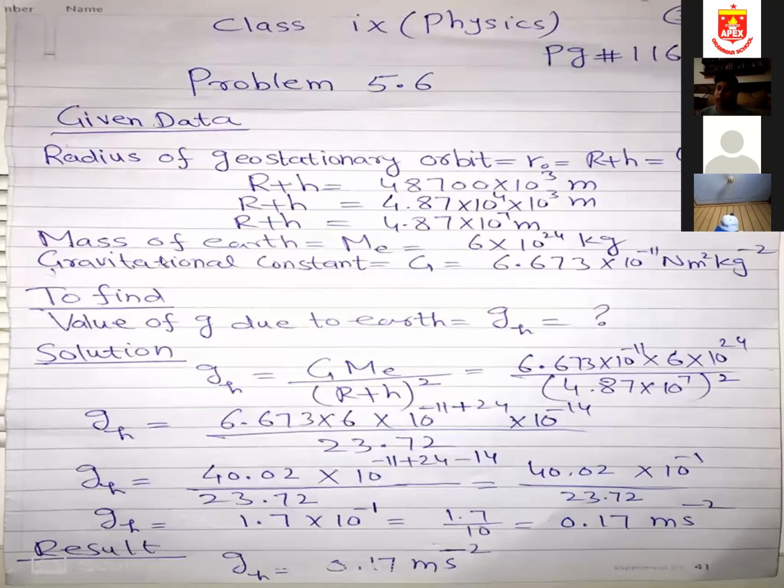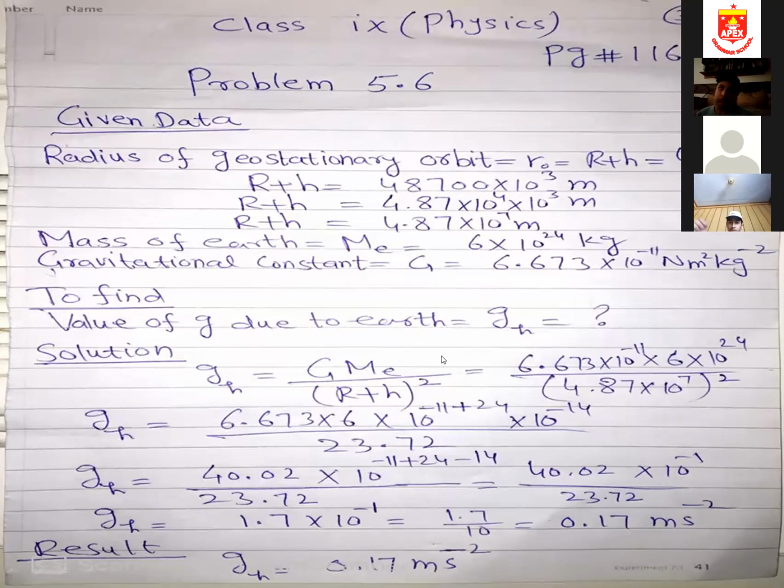The mass of the earth is 6 into 10 power 24 kilogram. This is not given, but you should memorize it by heart. Similarly, you need to memorize the gravitational constant, which is 6.673 times 10 power minus 11 newton meter square per kilogram square. The value of gh we need to calculate. I use the same formula as I used in the last numerical: gh is equal to G M_E over (R plus H) whole square.